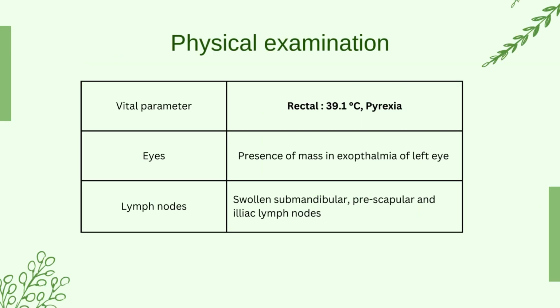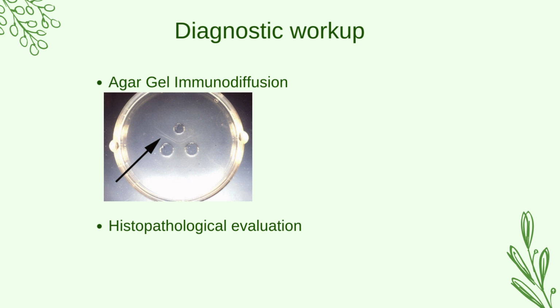During physical examination, the cow's rectal temperature was 39 degrees Celsius, which indicates pyrexia. There was presence of a mass and exophthalmia of the left eye. The submandibular, prescapular, and iliac lymph nodes were swollen. For the diagnostic workup, agar gel immunodiffusion and histopathological evaluation were done.